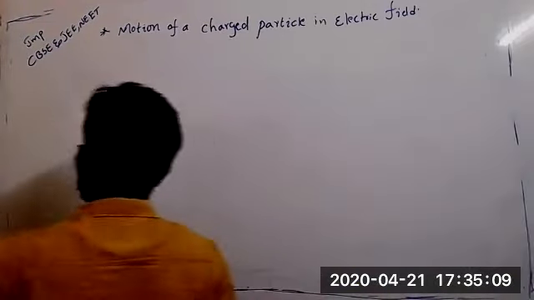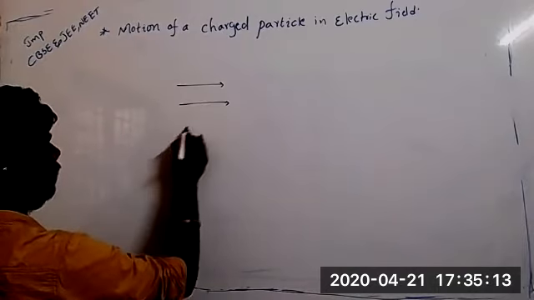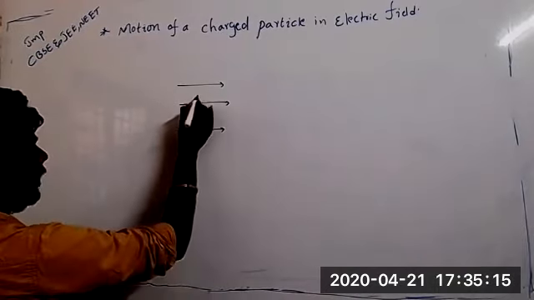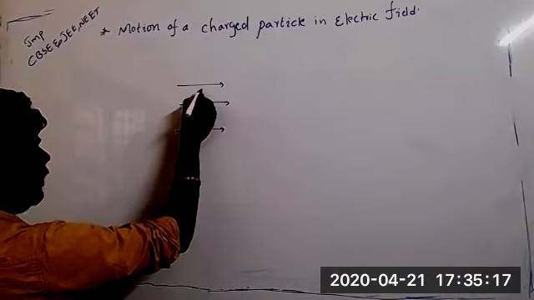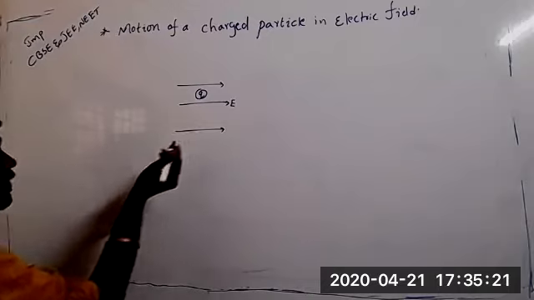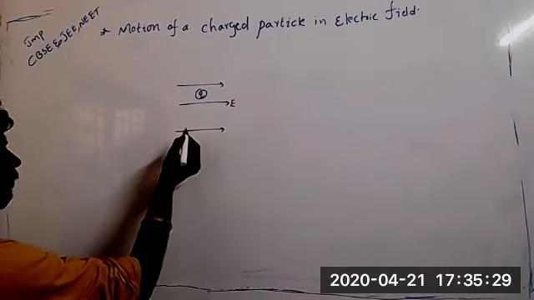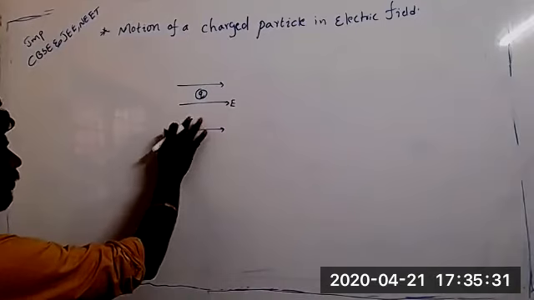See, this is the electric field. In this electric field, if you place a positive charge, what will happen? If you place a charged particle in the electric field, what will happen on that charge? Please respond, anybody.